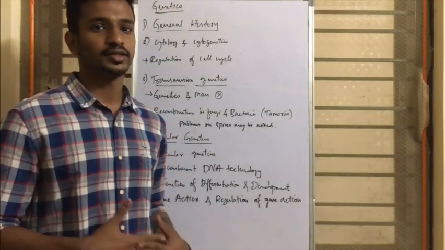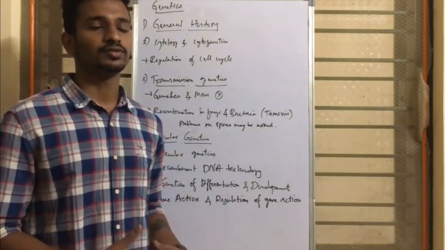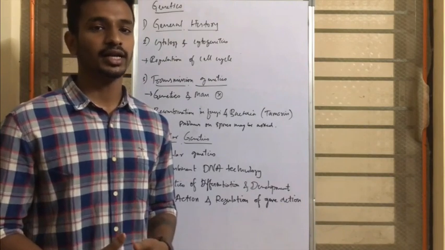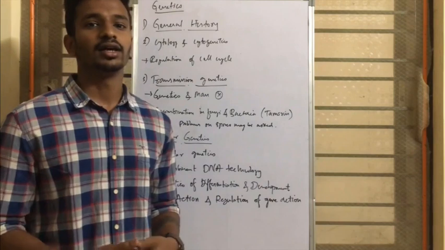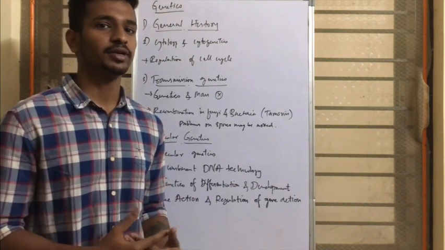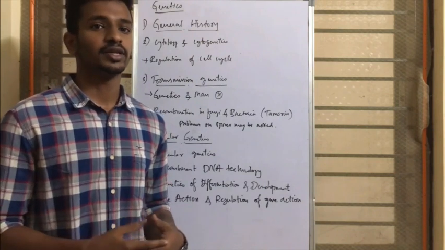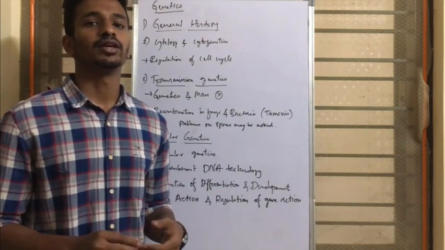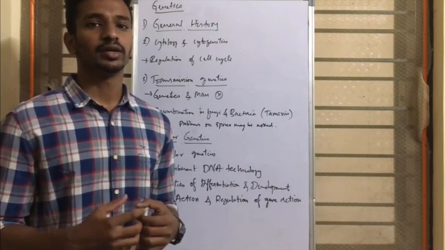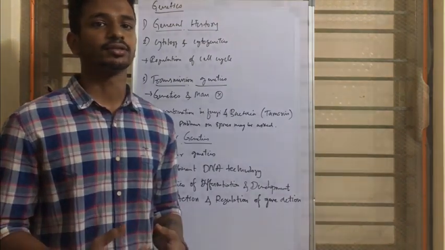Next, about cytology and cytogenetics. All the chapters in these topics are important except regulation of cell cycle. All other things are easy to read and understand. Coming to the regulation of cell cycle, even though it is only 3 to 4 pages, you may not get complete satisfaction reading this chapter. The important things to cover from this chapter are the C-value concept, the different types of proteins that come in the different phases of the cell cycle, and the important terminologies that come in this chapter.